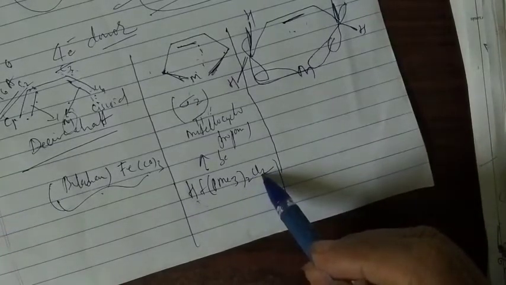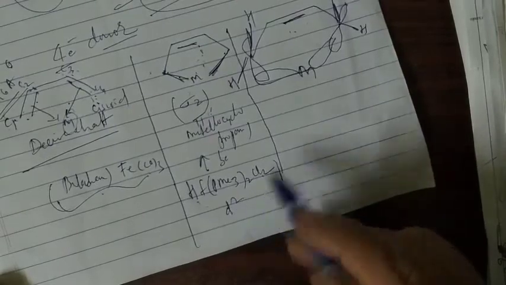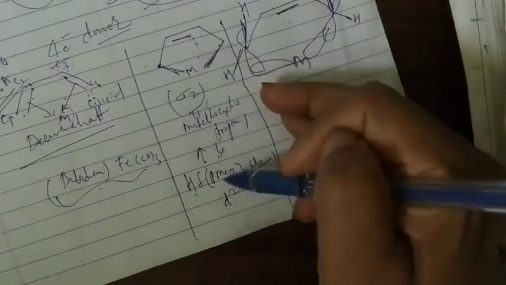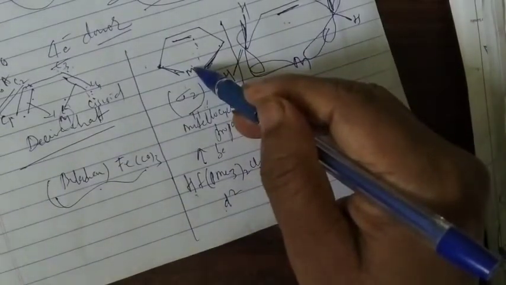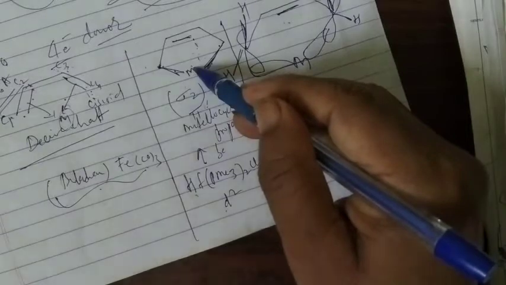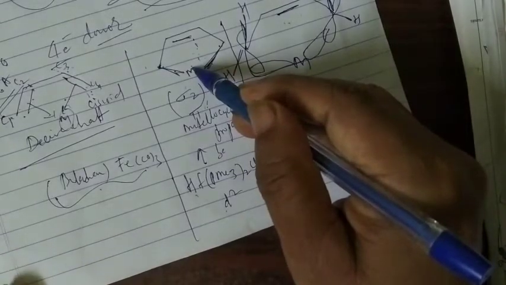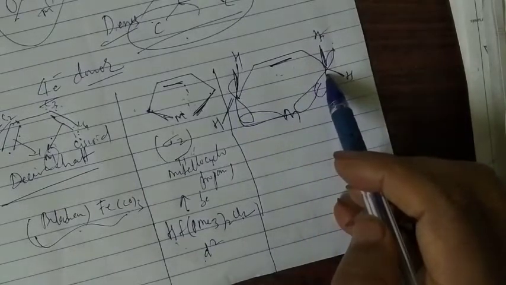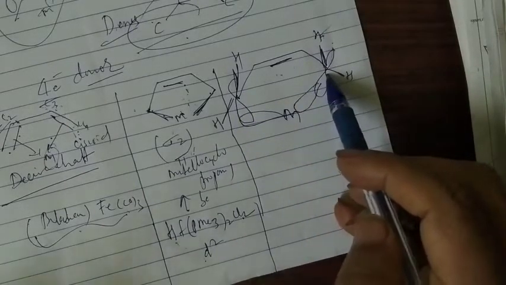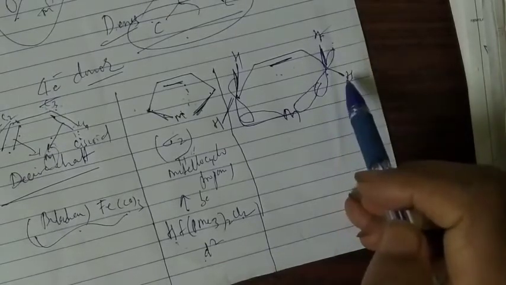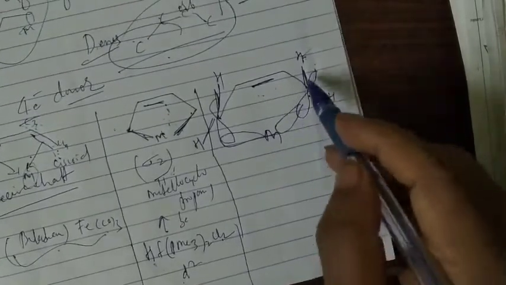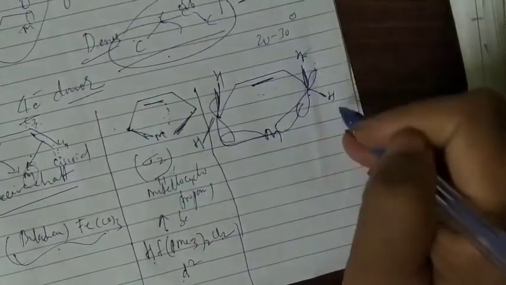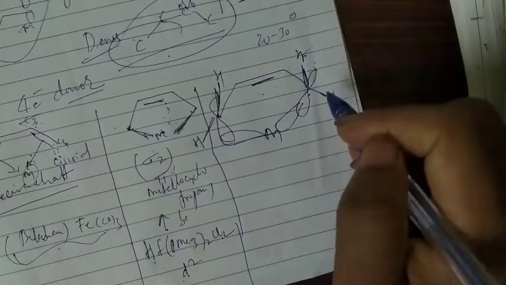This compound is a d2 system, and it shows this type of bonding. Hafnium is here, and you can see the substituents at C1 and C4, which I have taken like this. They are now strongly twisting, as I have shown here, around 20 to 30 degrees out of plane. These substituents of the ligand twist out of the plane.